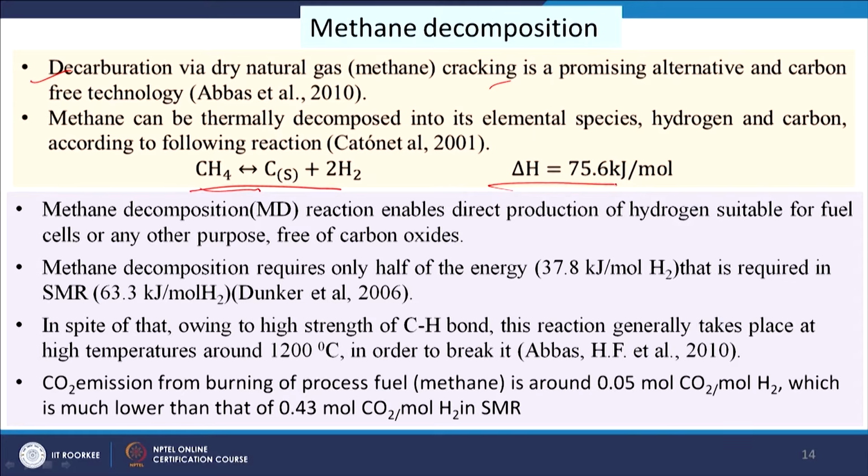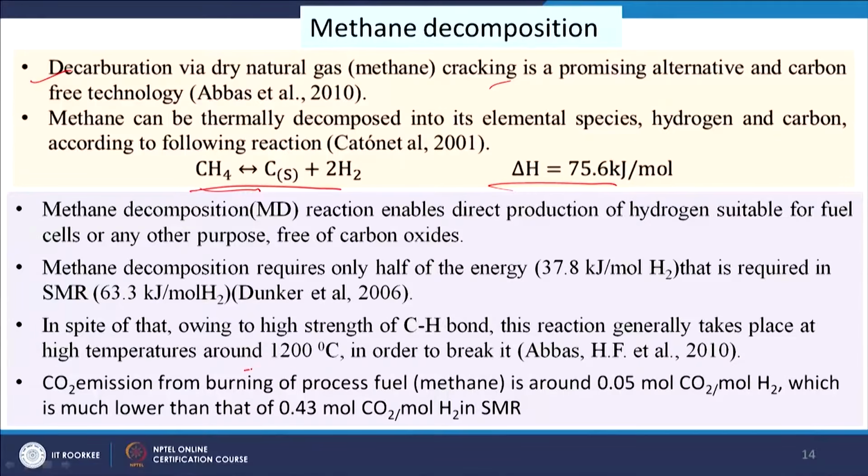So, delta H is 75.6 kilojoule per mole, and these reactions require high temperature. It is around 1200 degree centigrade temperature that is required,